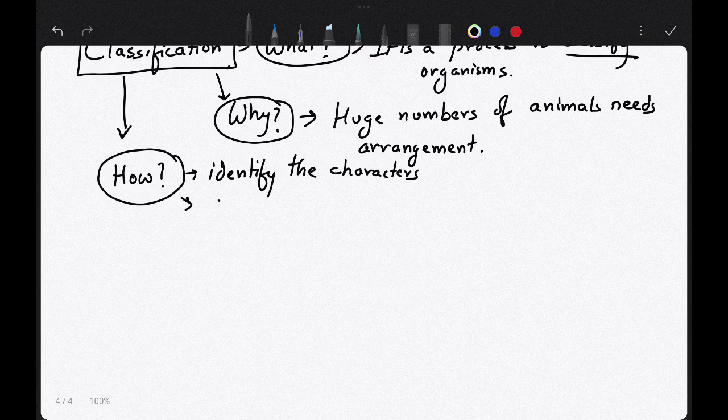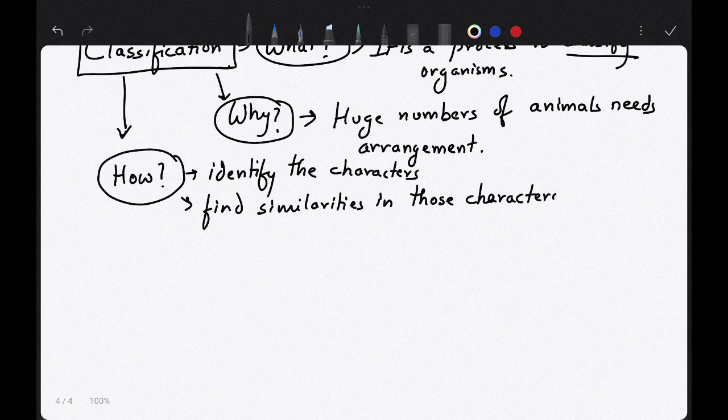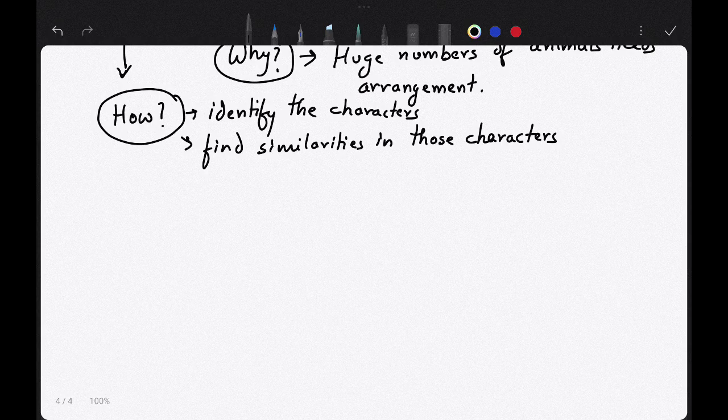Now you have to find similarities in those characters. So you have understood what classification is.